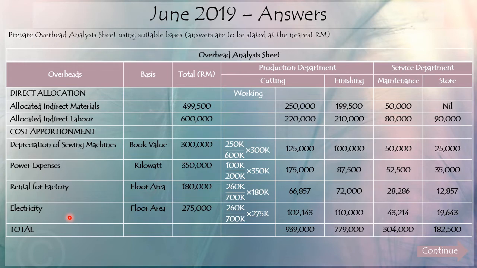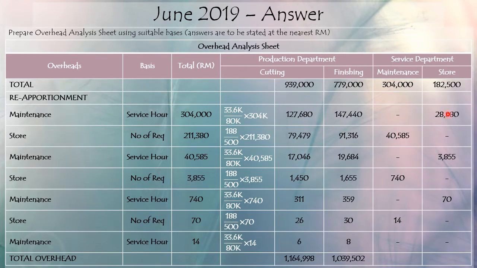Okay, the same treatment will be for the electricity, where we use the floor area. So you can see the basis is similar here compared to the rental of factory. And for the cutting department, they have to bear 100,143 ringgit. Therefore, up until the first two steps, the total overhead for cutting department is 939,000, finishing is 779,000, maintenance is 304,000, and store is 125,500. Okay, next we go to the third step, which is the reapportionment.